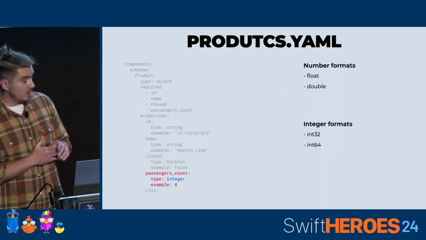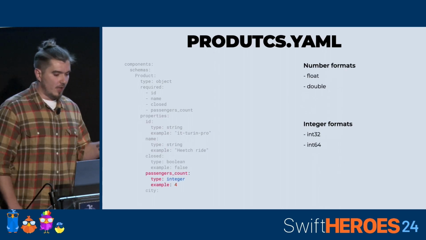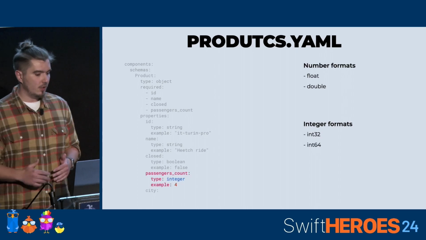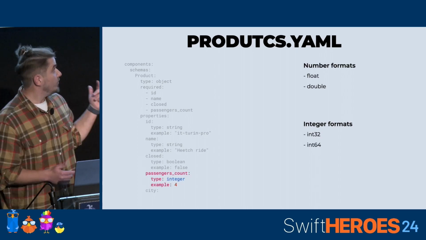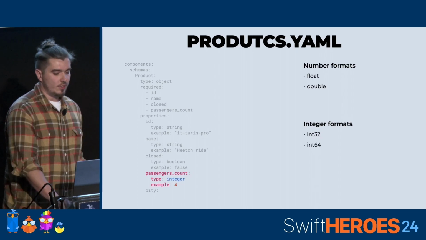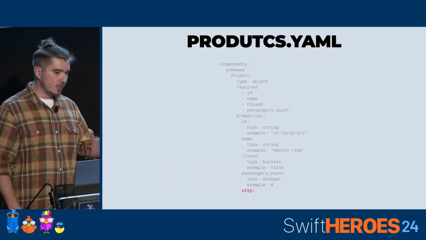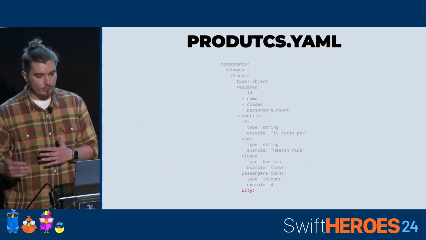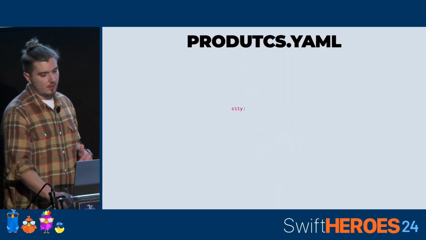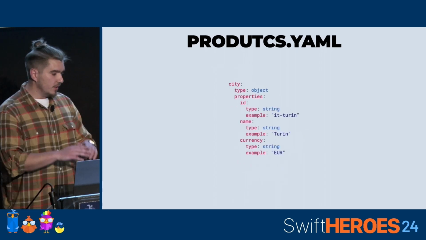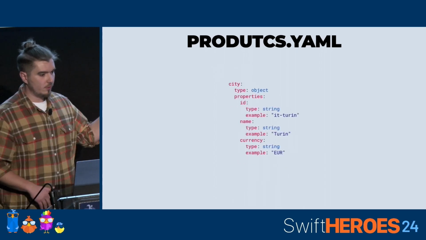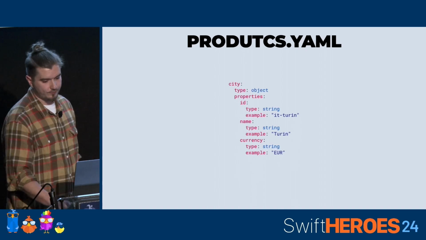For the numeric properties, we can define if it's a number, a floating point number, or if it's an integer. And in the schemas, we can also nest other objects. Like with the city, it is an entire declaration, but it's also a property of the product.